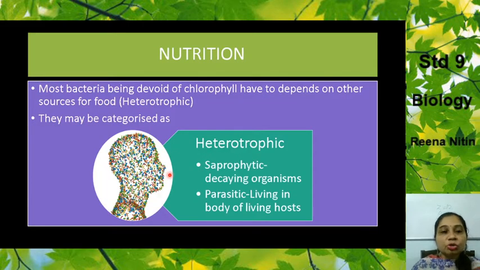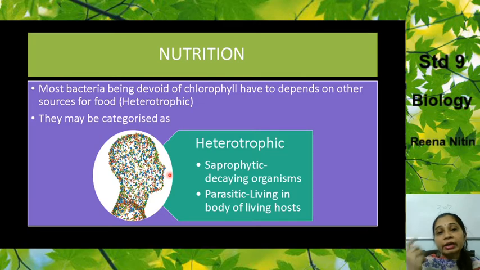Now we come to its nutrition. Most of the bacteria are devoid of chlorophyll. That is why they cannot make their own food and they are dependent on the host for their food. So they have to depend on other sources of food, and we call them heterotrophic. So they are characterized now.